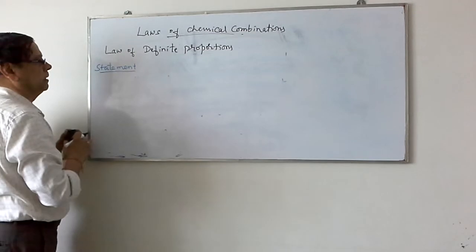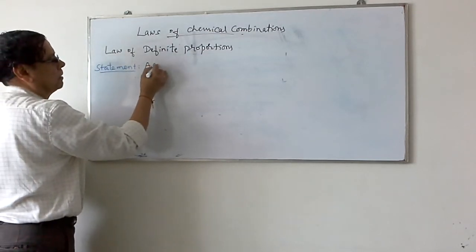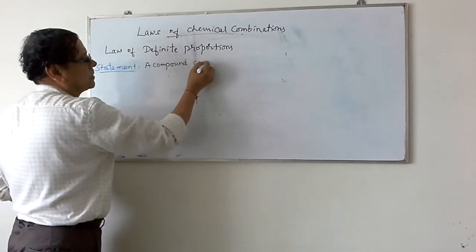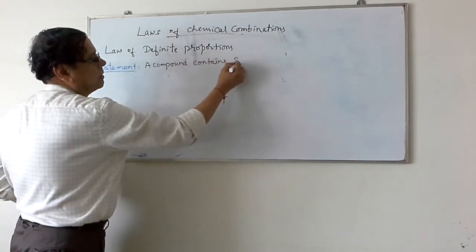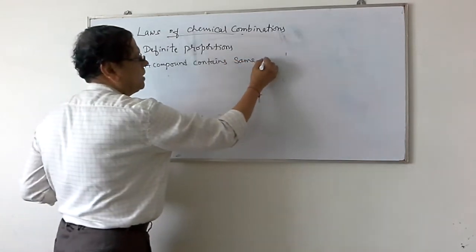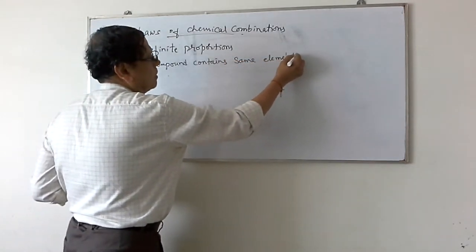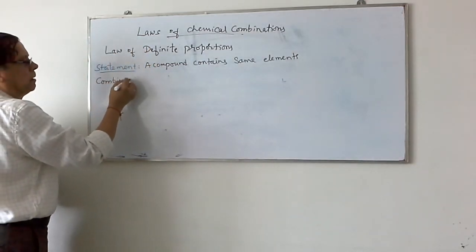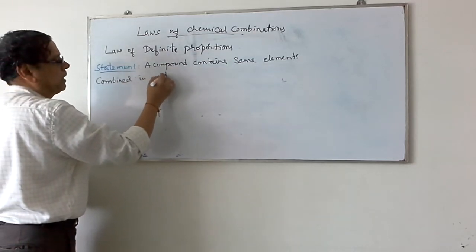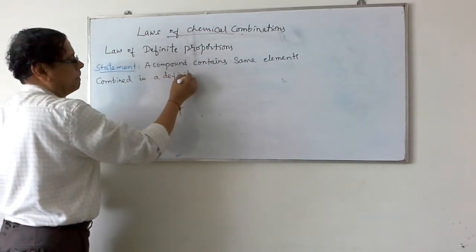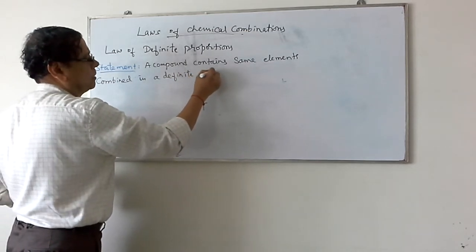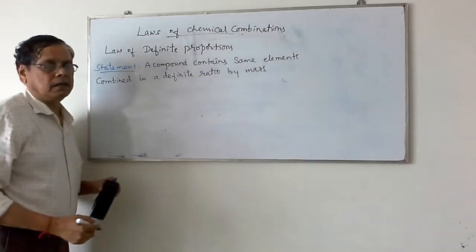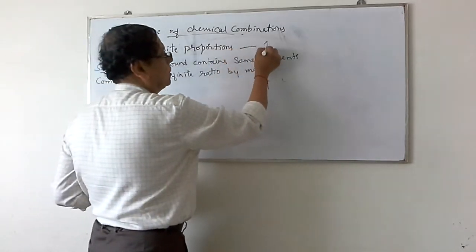So we can write the statement: a compound contains the same elements combined in a definite ratio by mass. Definite ratio by mass. This law has been proposed by Proust.